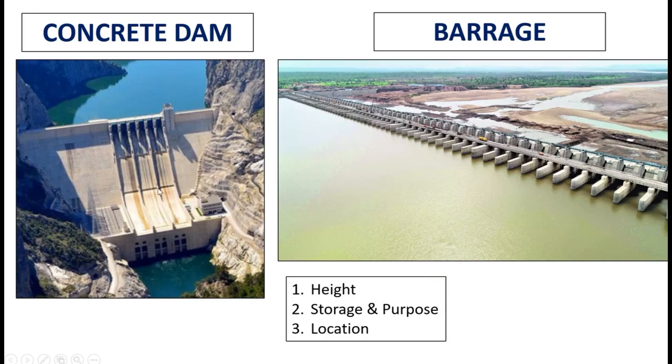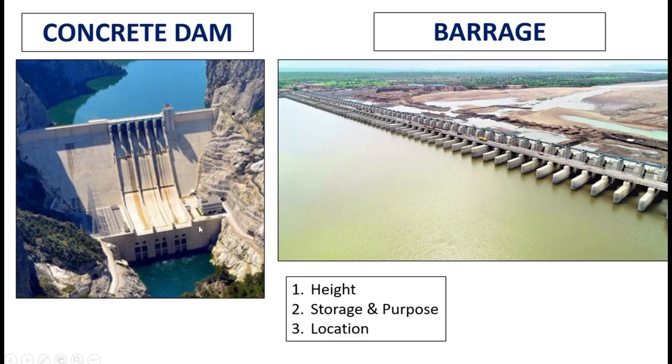Left side of the image is concrete dam. Right side of the image is barrage. Both are retaining water, thus forming reservoirs. The basic difference we can identify by seeing them is the length, height and purpose, etc. We will see the differences one by one.